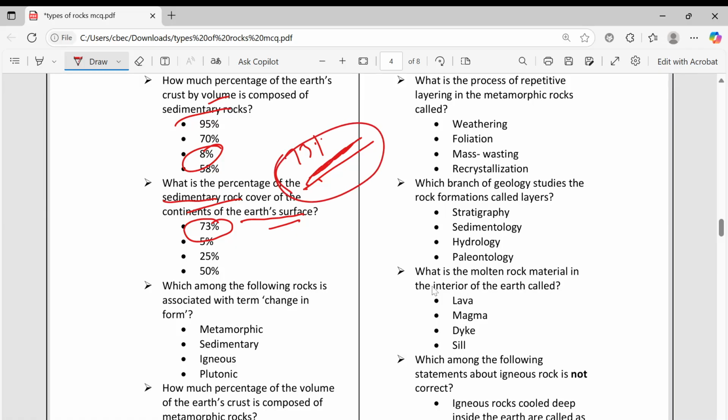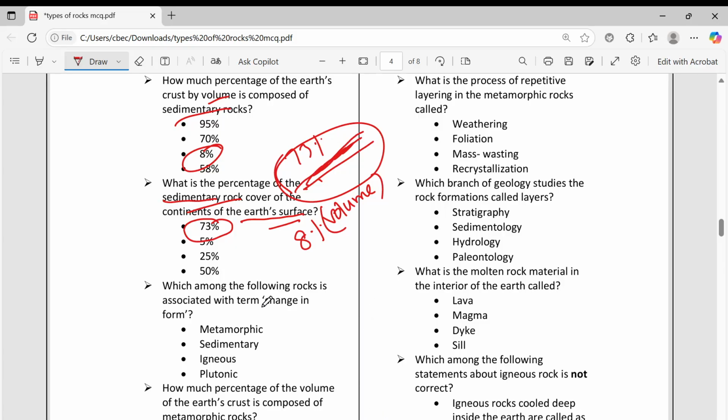But it is so thin, it gives only 8% by volume, whereas igneous gives 65% by volume and metamorphic 27.